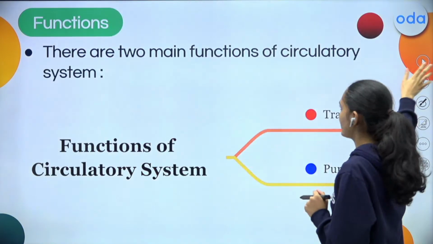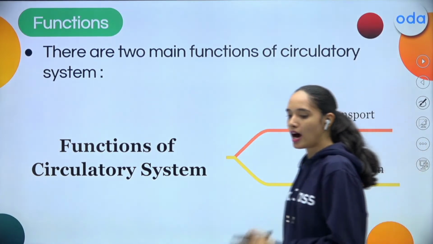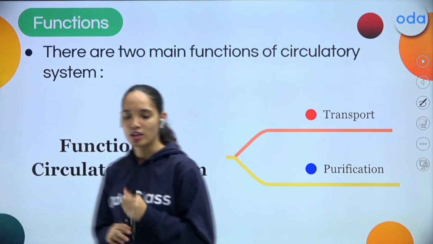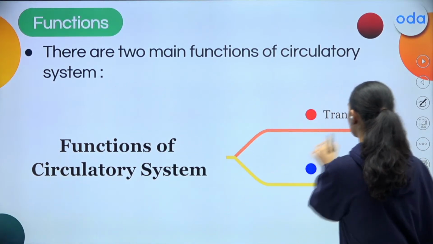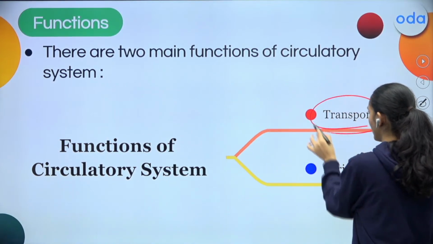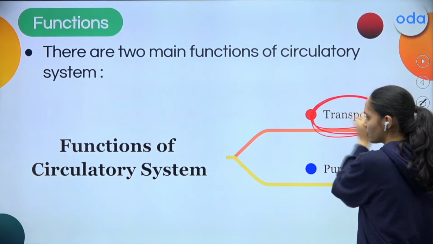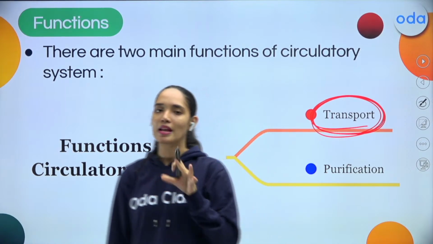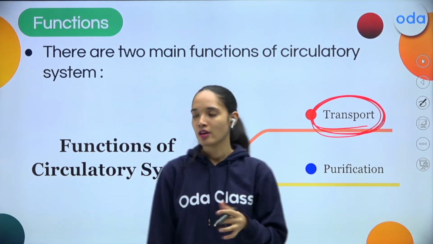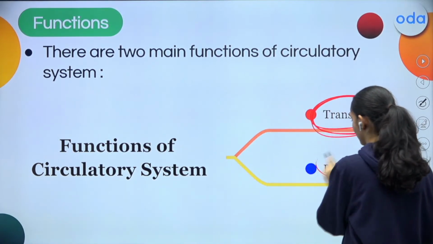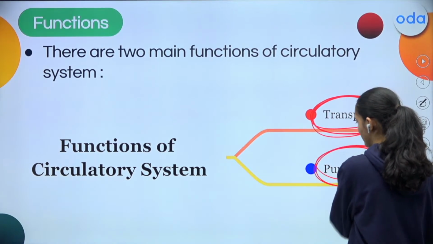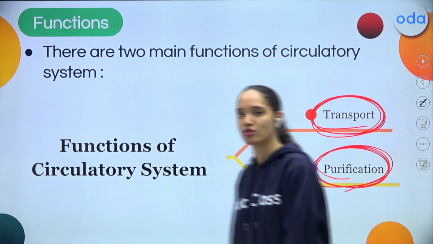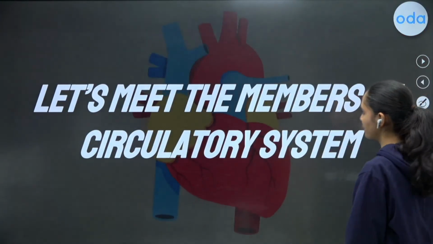Now moving ahead, my dear students, there are two main functions of the circulatory system. What are those functions? First is to transport. What to transport? To transport nutrients, most importantly. We'll be learning in detail. Followed by purification, that is, removing the waste away. These are the two functions of a circulatory system.